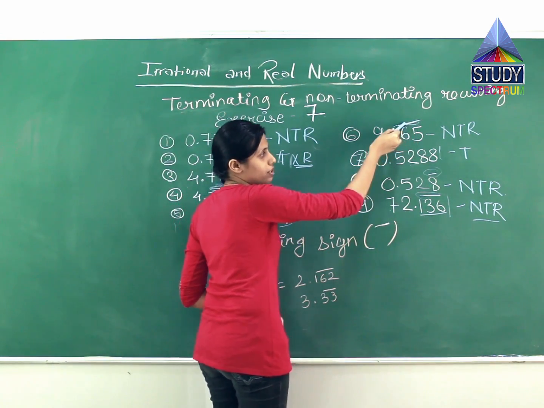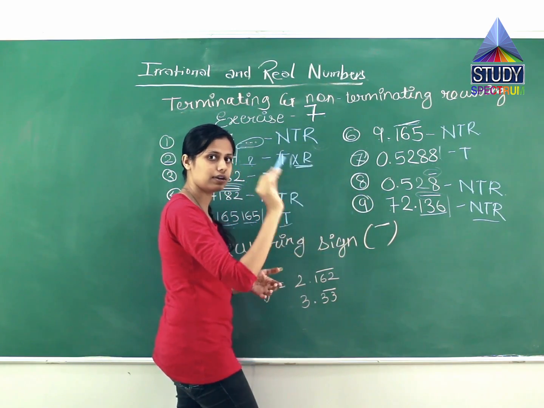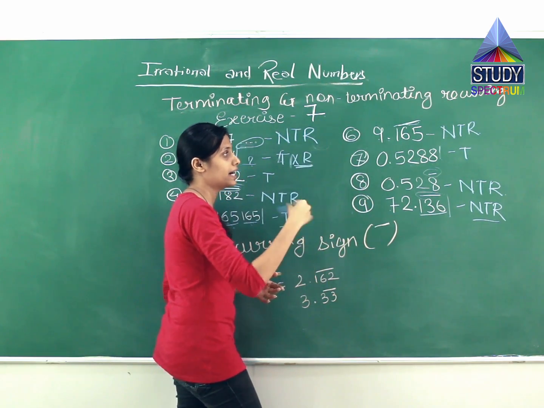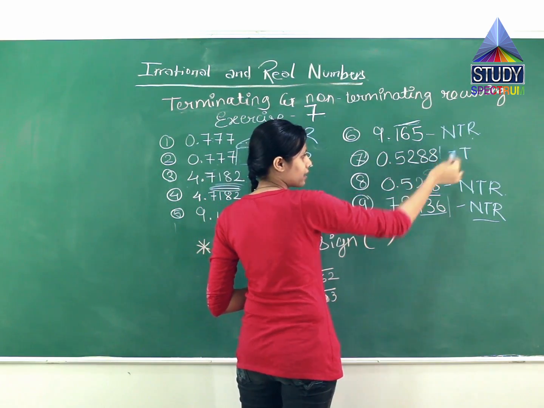But there is a bar, which means twice would have been fine, but here it keeps on repeating till infinity. It will not stop. It will recur till infinity. So this is a non-terminating and recurring one.